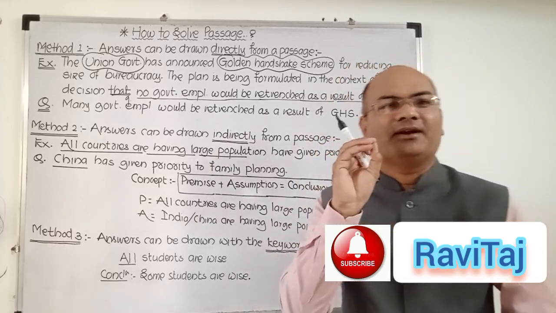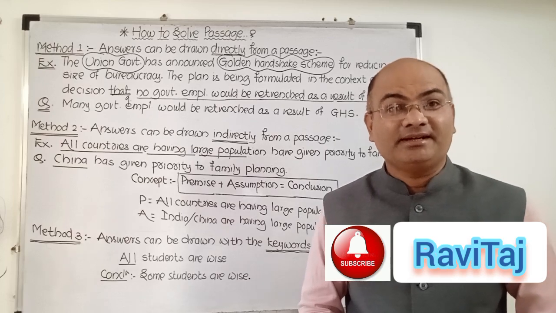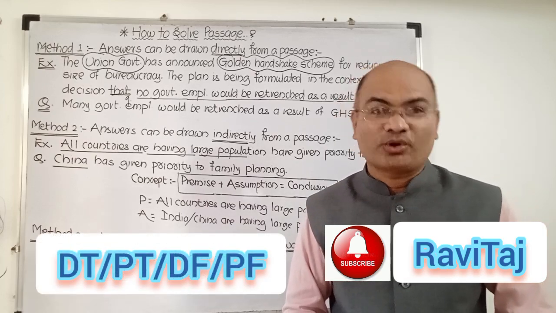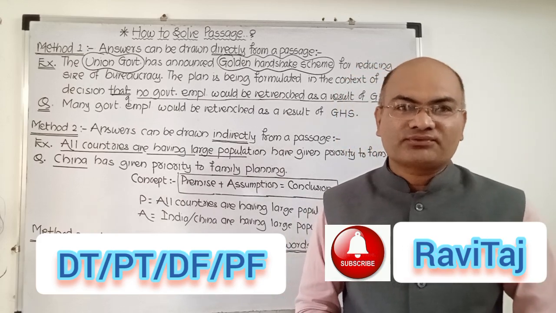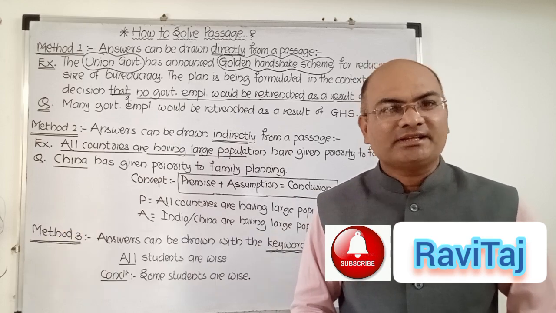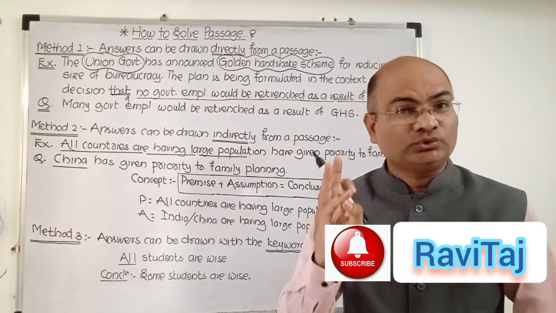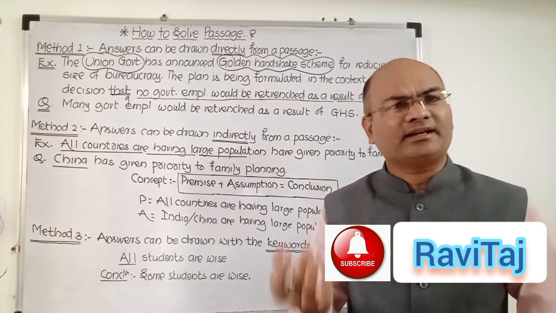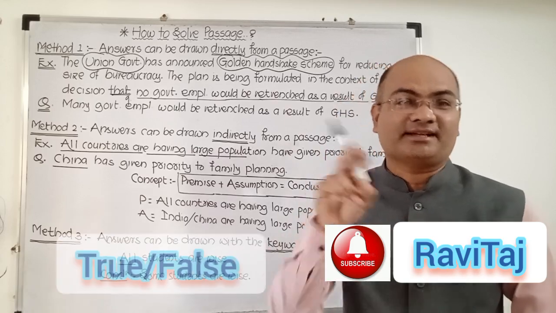My dear friends, for solving any type of passage, we basically have 5 answer options. The first is that the inference is definitely true. The second option is that the inference is probably true. Then the inference is definitely false. The fourth option is that the inference is probably false, and then data inadequate. If you solve any passage with these 5 answer options, then we can safely answer true or false in the examination.